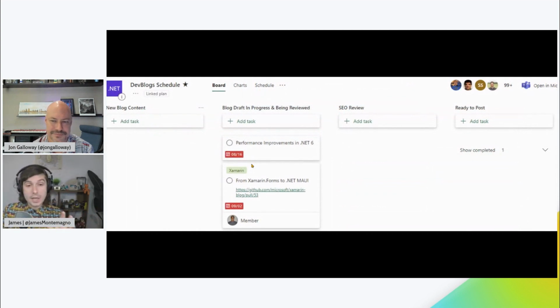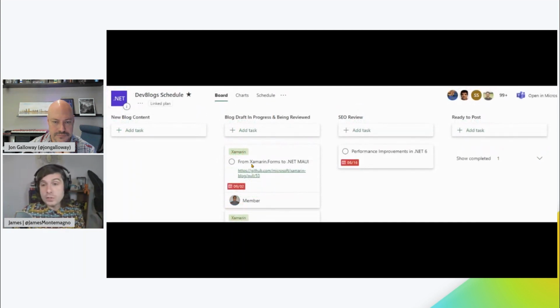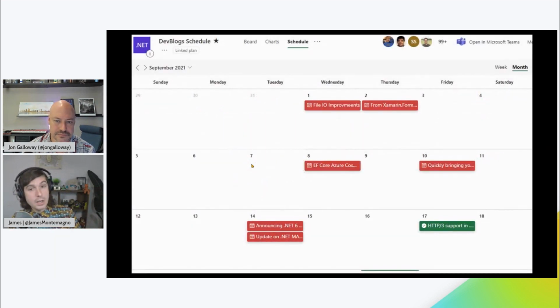So here in the example of Steven's post, we see that a new entry has been added at the top of this blog draft in process. When it's merged, or if it's just been updated, it'll update these dates. But once it's merged, it moves it over to SEO review and it'll attach it to other individuals that need to review it. And then, of course, there's also this nice planner board so we can schedule out our blog posts automatically, which is really, really nice.